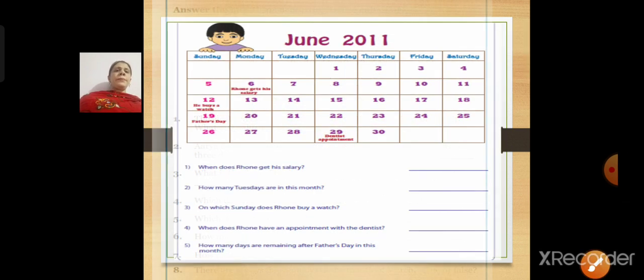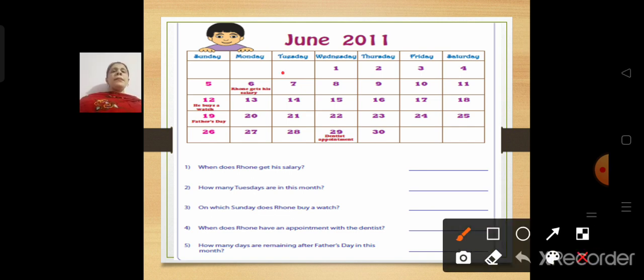Okay, now next. Now this is the calendar of June 2011. When does Rona get his salary? See here, on 6th he is getting his salary. That is 6th June. Wait, I'll rub again and write. June he is getting his salary.